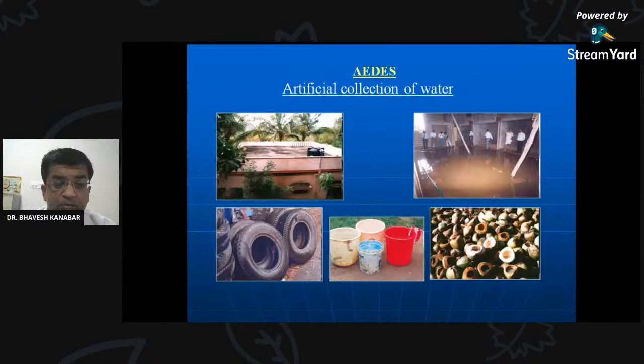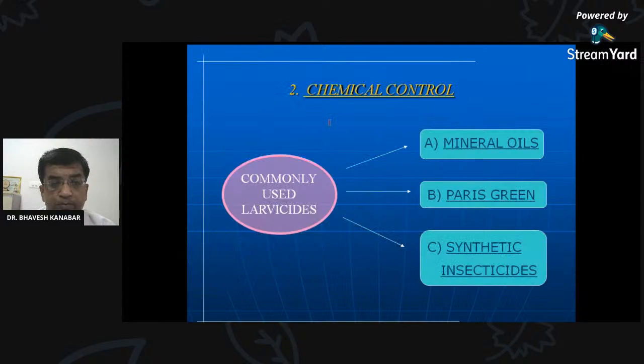Aedes mosquito, artificial collection of the water. So coconut shells, where there will be collection of the water in these coconut shells, and there Aedes mosquito breed. Here this collection of the water in construction site, these buckets, then tires, then these tanks. So these are the breeding places of the Aedes mosquito.